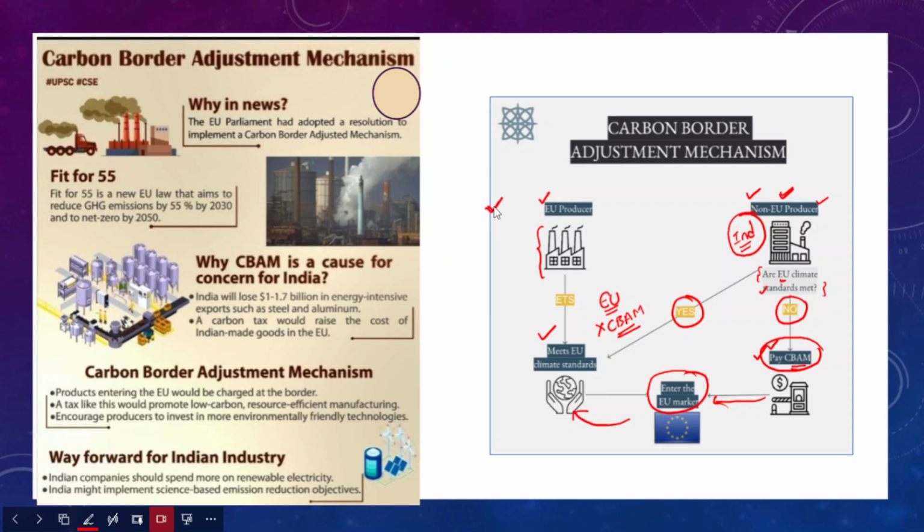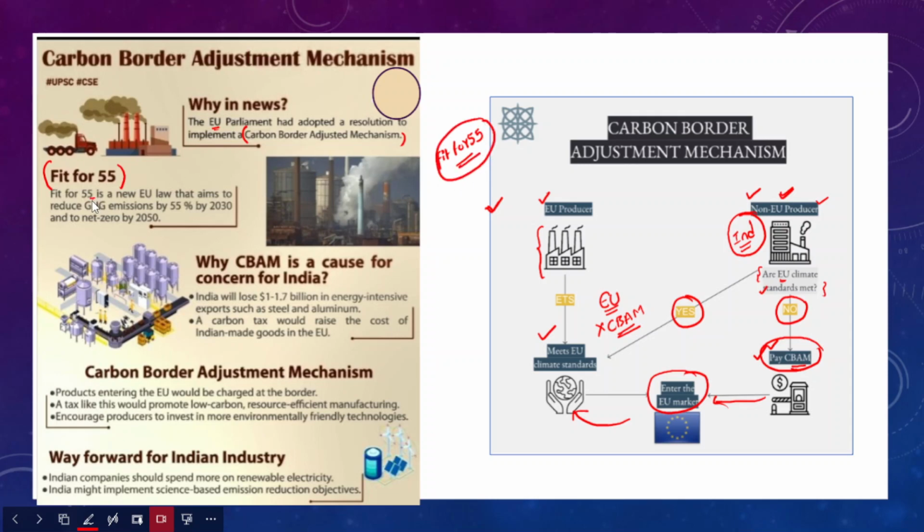If I can tell you briefly about this carbon border adjustment mechanism, it is in the news because recently the European Union Parliament adopted a resolution for the implementation of this carbon border adjustment mechanism. Apart from that, they also have the Fit for 55 target. Fit for 55, please remember this. Fit for 55 is with respect to which of the following organizations? You may get the question.